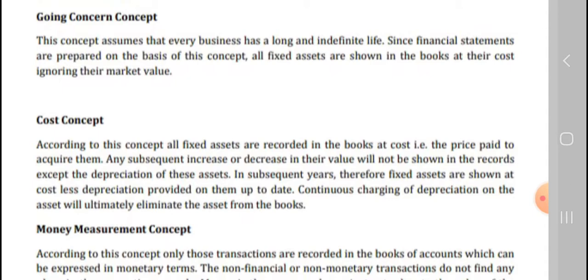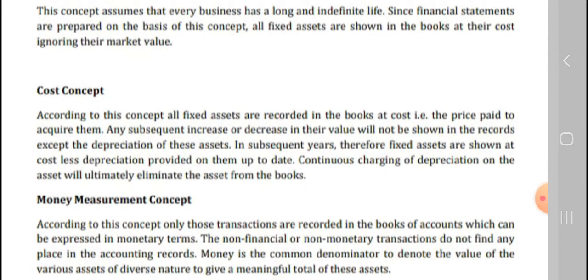Going concern concept. This concept assumes that every business has a long and indefinite life. Every business organization has a long life, so the business will grow and continue. It will live for many years. The business will be running for many years.